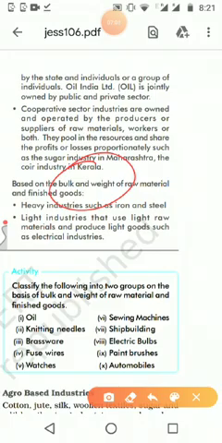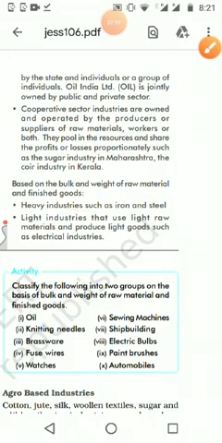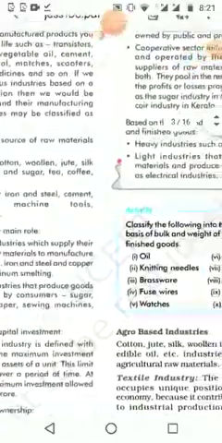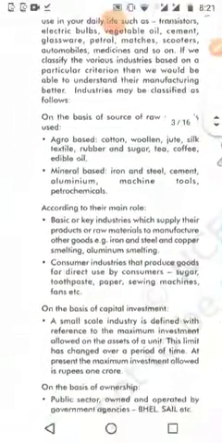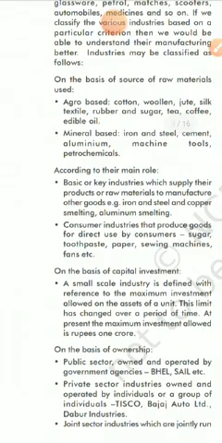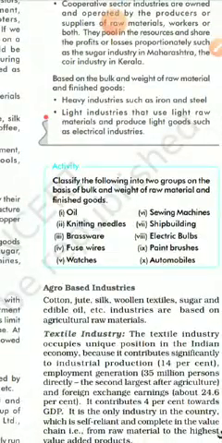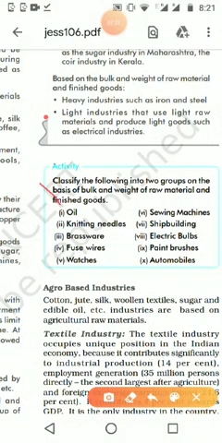With examples, if you understand, it is very easy. Questions may ask you to differentiate heavy and light industries, or agro based industries, basic industries and consumer industries, small scale and large industries. This kind of question is often asked in board exams. Here one activity is given, which is your homework: classify the following things into the group of bulky or weighted material, or lightweight.